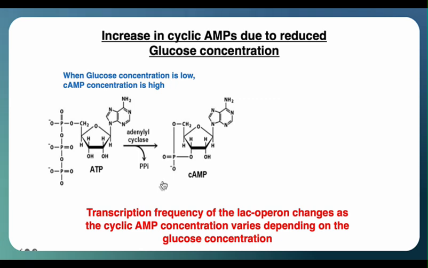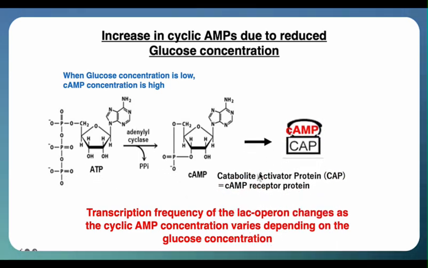When glucose concentration decreases, the concentration of cyclic AMP increases. As glucose levels become low, adenylate cyclase produces cyclic AMP from ATP. Additionally, cells always contain catabolite activator protein, CAP, which binds to cyclic AMP. The cyclic AMP-CAP complex binds to specific DNA sequences and increases the transcription frequency of RNA polymerase.